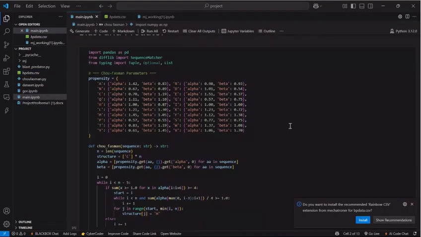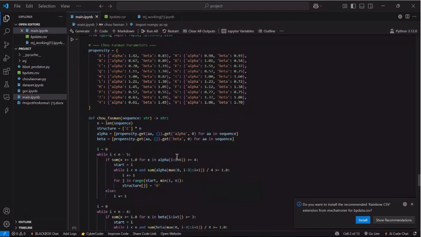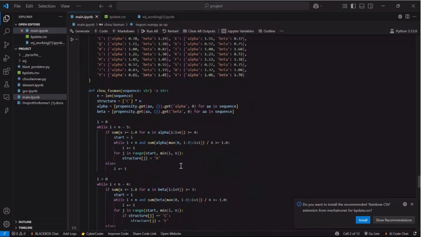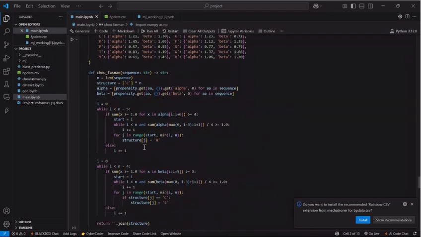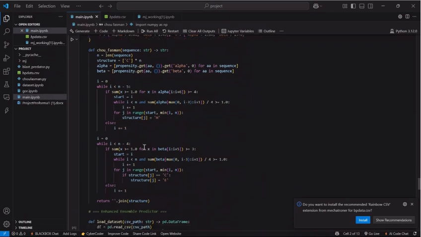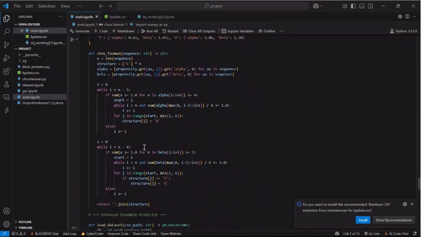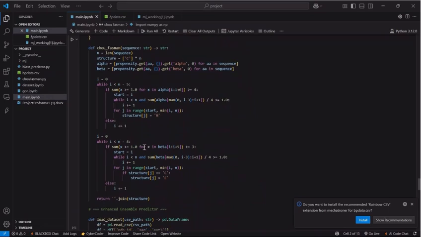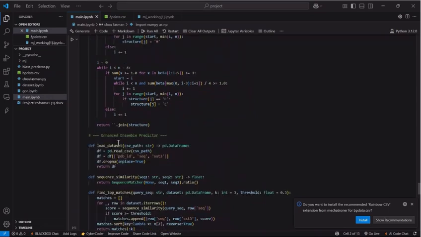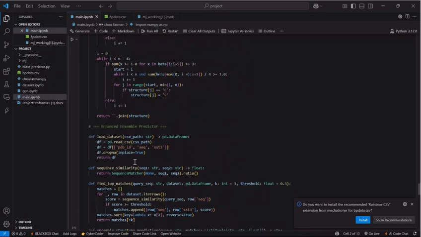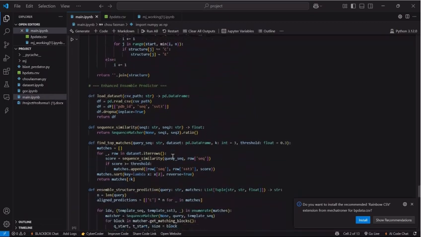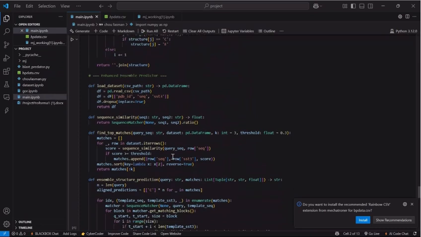For a given query sequence, I compute similarity scores with all known sequences in the dataset using SequenceMatcher, which gives a ratio representing how closely two sequences align. Then I select the top three sequences that have a similarity score above the threshold. Once the top matches are identified, I align their secondary structure annotations back to the query using block matching for sequence alignment.